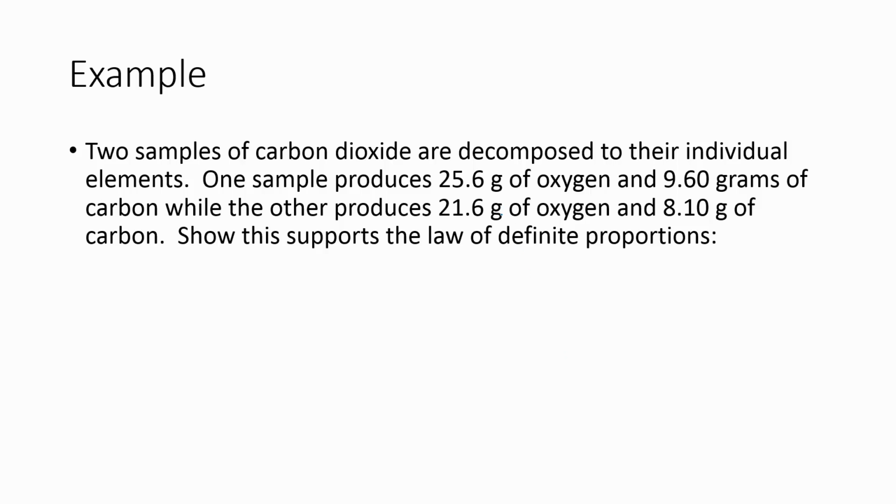So let's look at an example of that. Say we have two samples of carbon dioxide, and they're decomposed to their individual elements. One sample makes 25.6 grams of oxygen and 9.60 grams of carbon. And the second sample of carbon dioxide gives us 21.6 grams of oxygen and 8.10 grams of carbon.